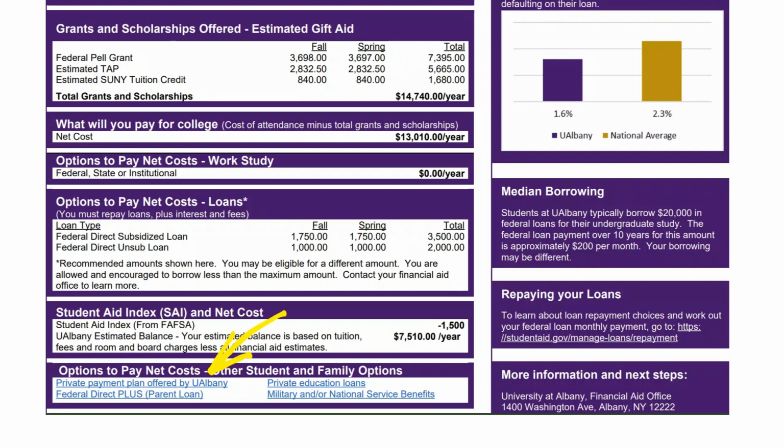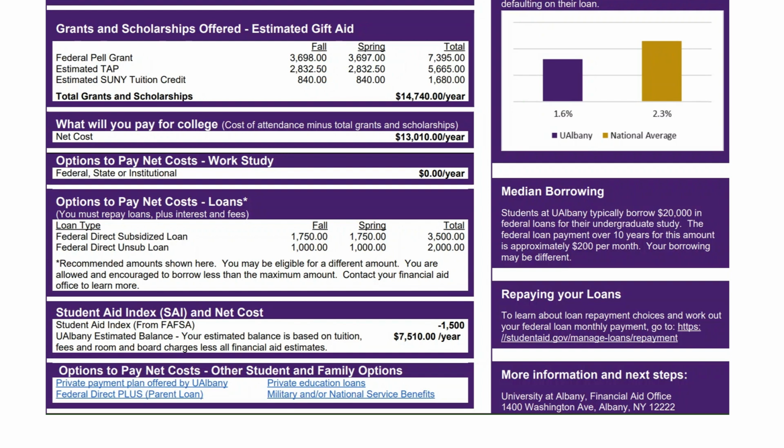A payment plan will divide the cost of the semester into four equal installments that are paid during the semester. A federal direct plus loan or parent plus loan is an additional federal loan that a parent can choose to borrow. Parent plus loans require an application and a credit check. We do not include a Parent Plus loan on a UAlbany award letter for this reason.